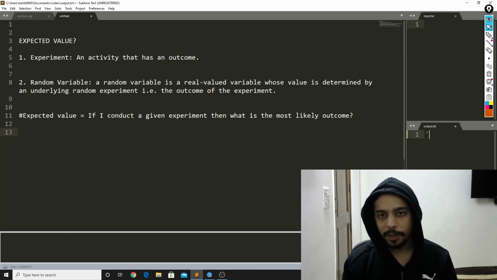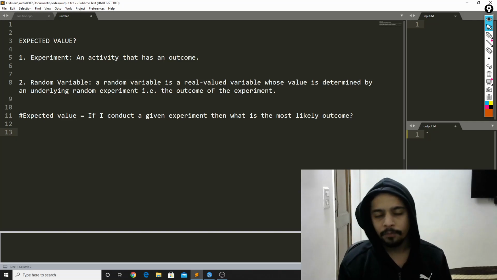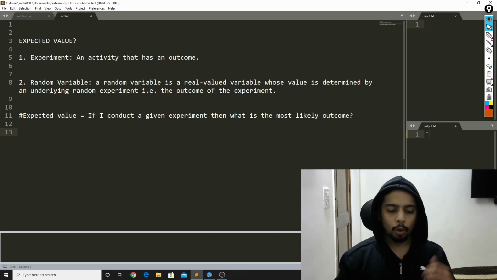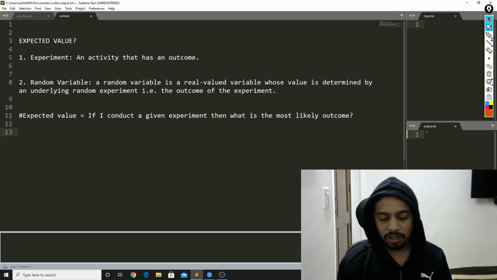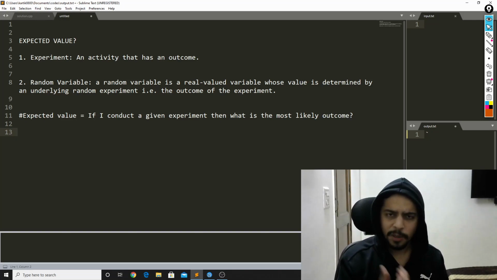One is what is an experiment, and second, what is a random variable. So an experiment is any activity that has an associated outcome. So rolling a dice is an activity for me. Tossing a coin is an activity for me. Now, what is the outcome associated with these activities or experiments?